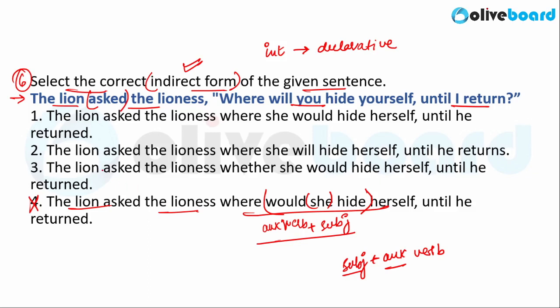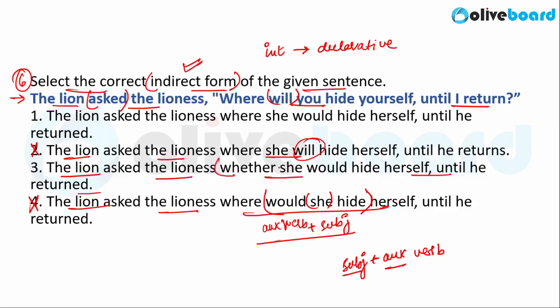So let us go through the options. The second option here says the lion asked the lioness where she will hide. Will must always change to would in case of indirect speech. So the fact that this change is not taking place in 2, we can negate option 2. Moving on to option 3. Option 3 says the lion asked the lioness whether she would hide herself until he returned.